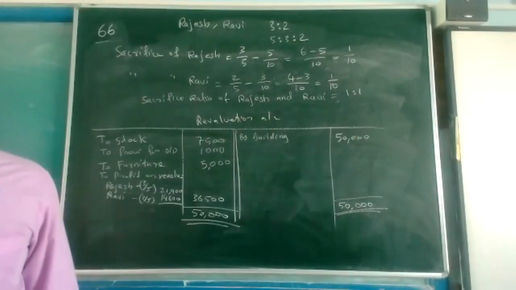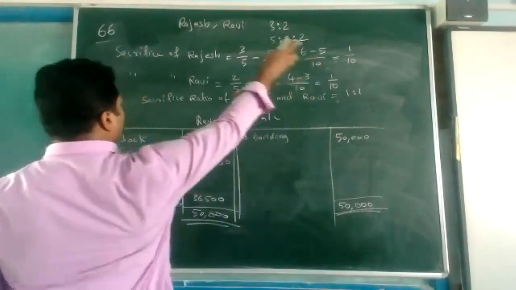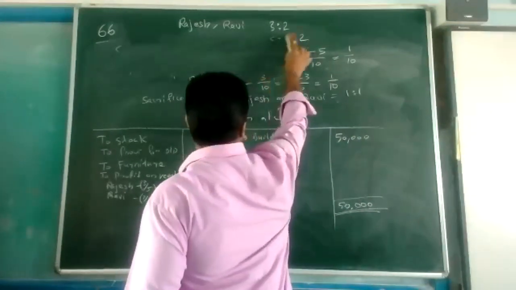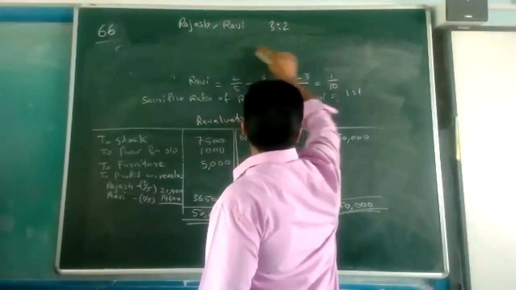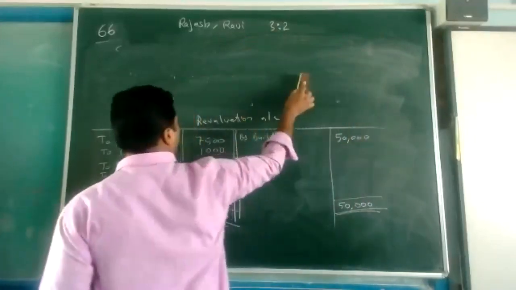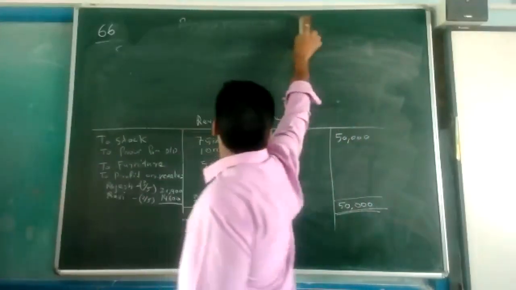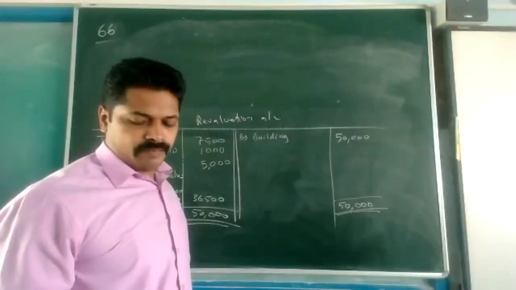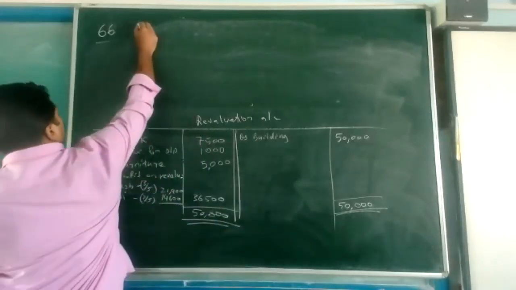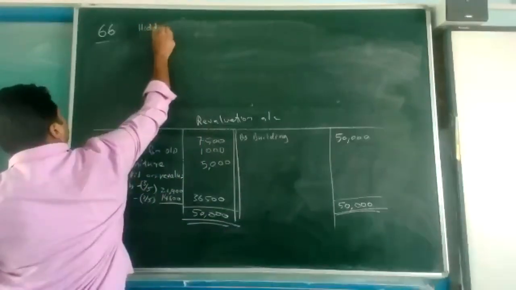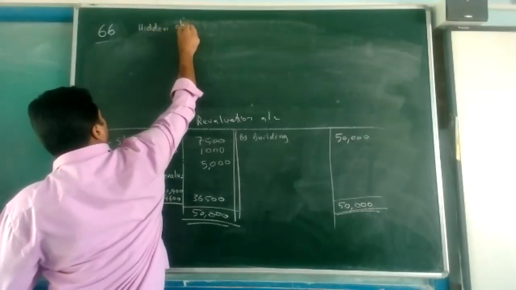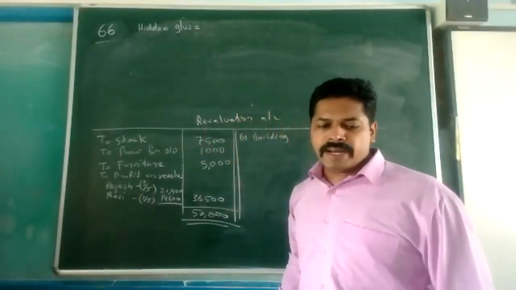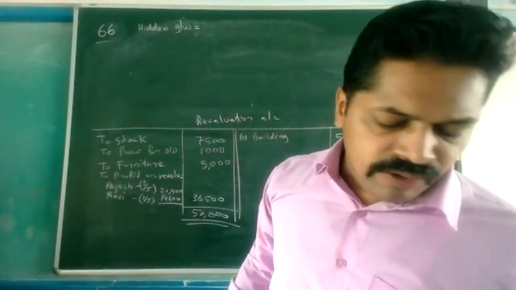So, calculation of hidden goodwill. Hidden goodwill: new partner's capital is given, 1,60,000.